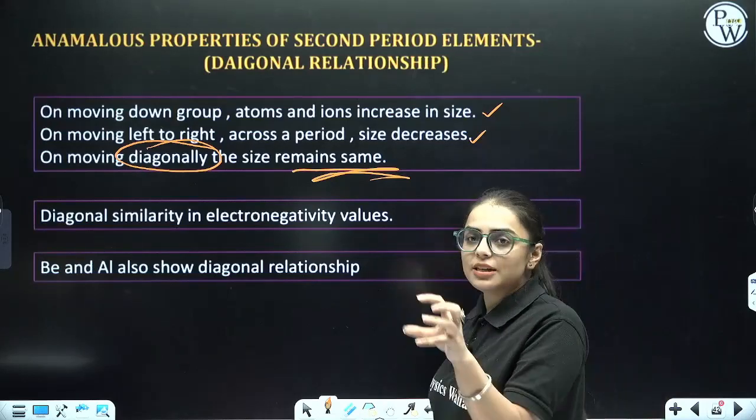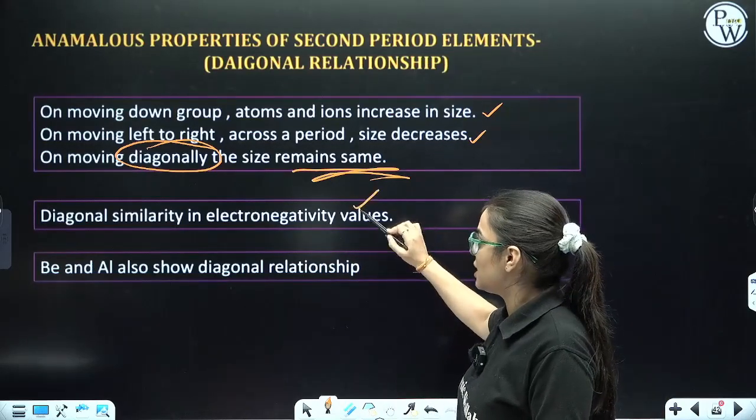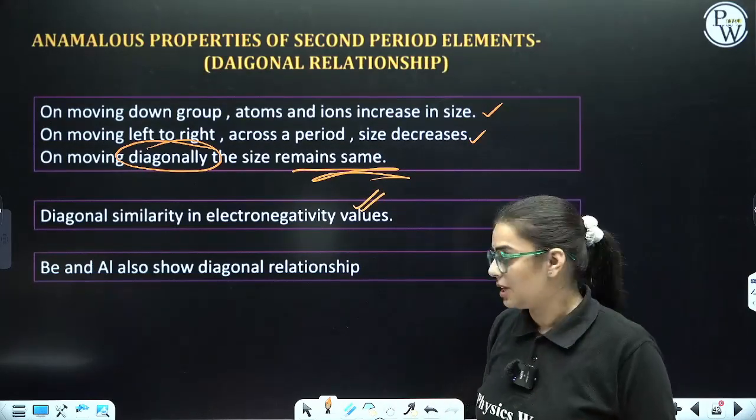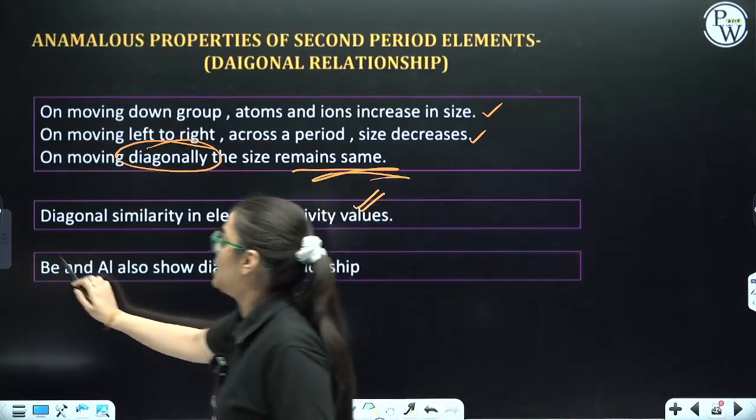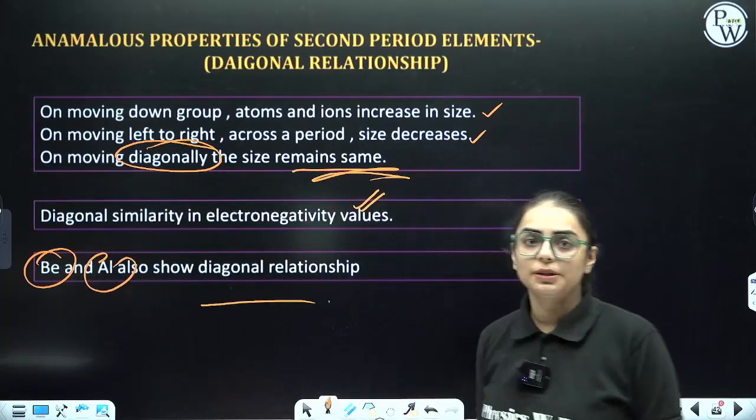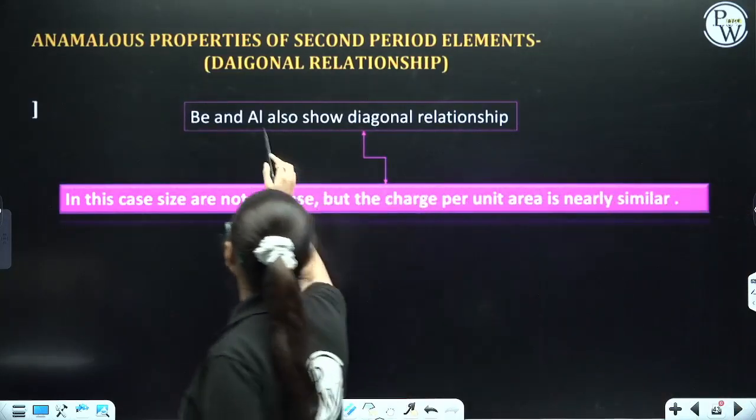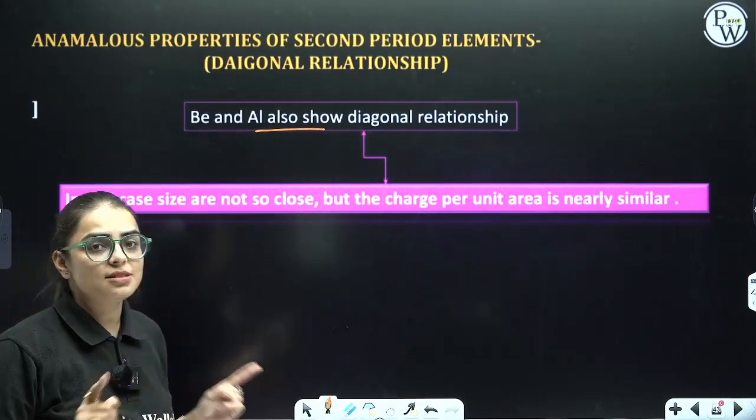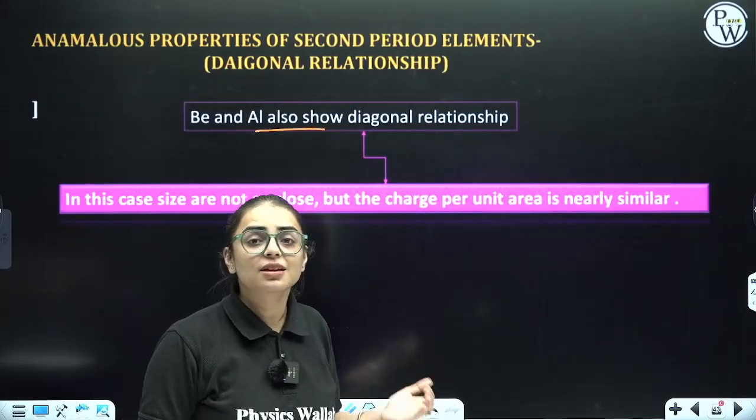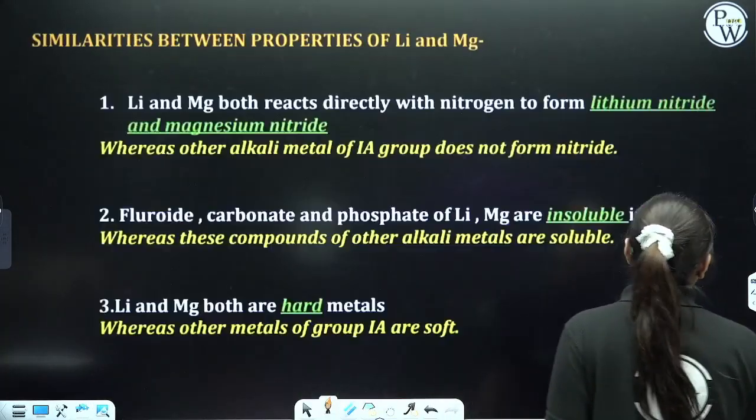Now these are the reasons why it is seen. What are the things that we observe? Diagonal similarity in electronegativity value. You will see similarity in electronegativity. Now beryllium and aluminium show diagonal relationship. Why do they show it? They don't have equal sizes, but yes, their charge per unit area is equal. So they can also exhibit the diagonal relationship.